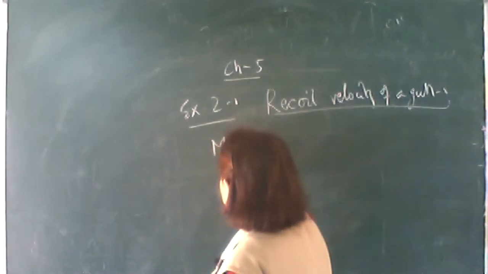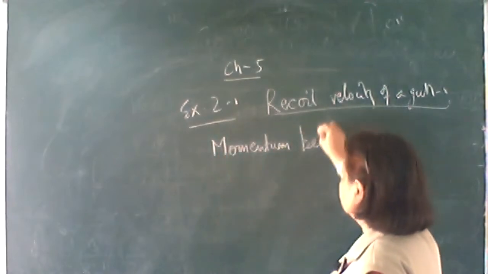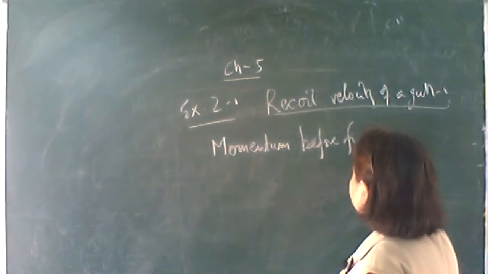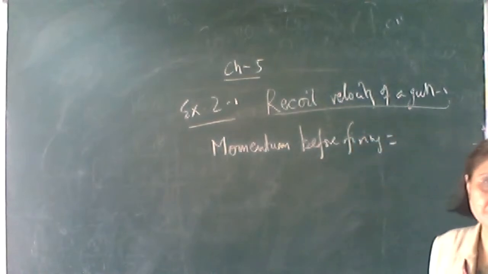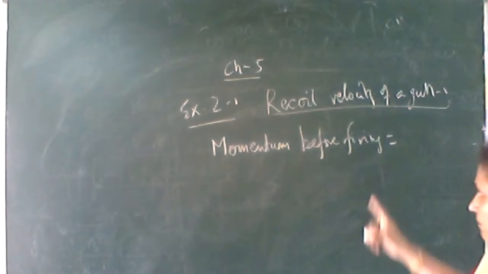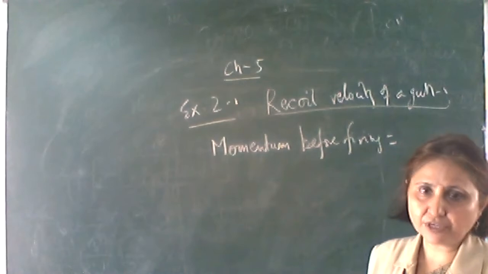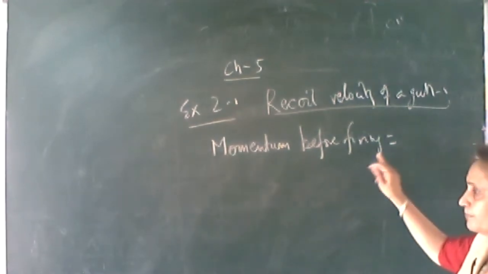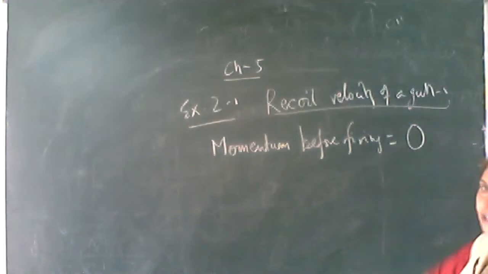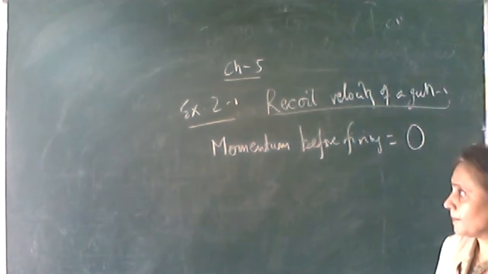Okay, now let's see what is the momentum before firing. There are only two objects in this isolated system: one is the bullet and the other is the gun. Before firing, the bullet as well as the gun both are at rest. So the bullet is not moving and the gun is also not pushed in the backward direction. So the momentum before firing is 0, because the velocity of the bullet and the velocity of the gun are 0.